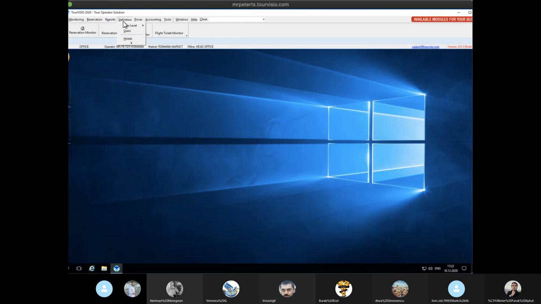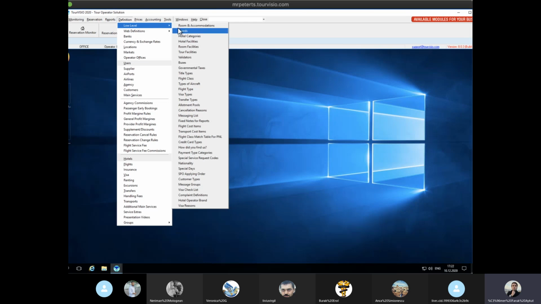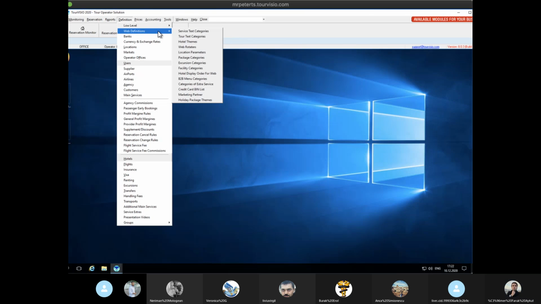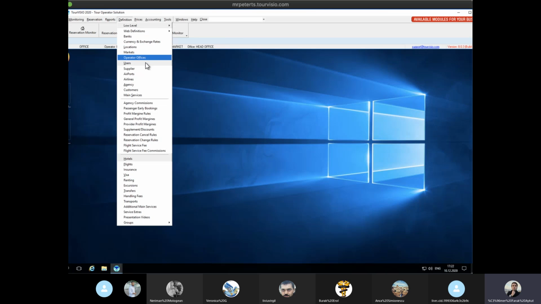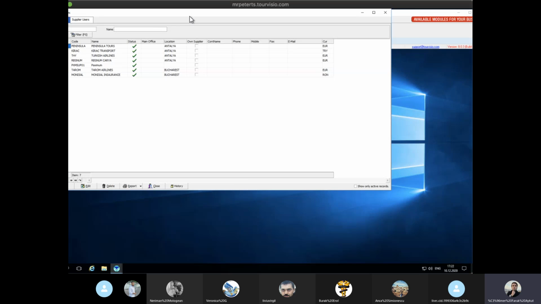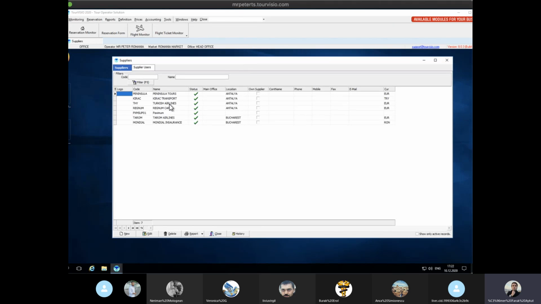Yes. Can you please take notes of these columns that we need to fill? Later on, we can check if we did or if we still need to take a look at them. And we are going through definition. For web definitions, they said that we will see it on the B2C screen right now. And we will go for the suppliers. In the supplier screen, we have Peninsula, Kıraç, Turkish Airlines, and we need to add some other suppliers if we are buying directly from the hotels. Beside this list, beside Regnum, and for example, here I don't see Max Royal.